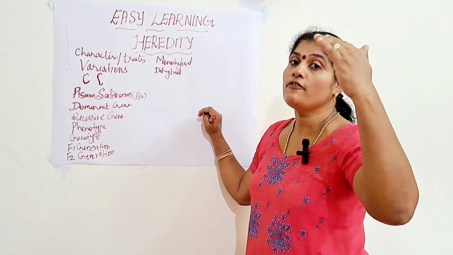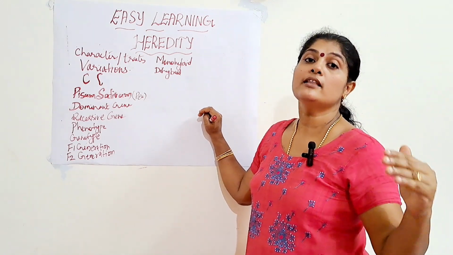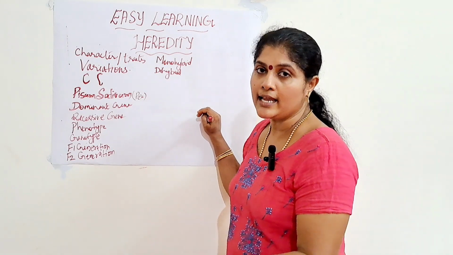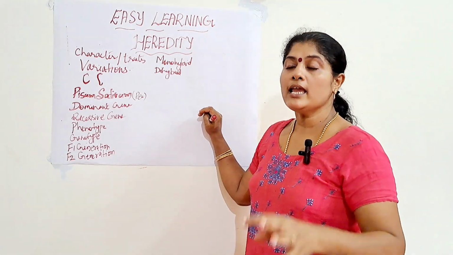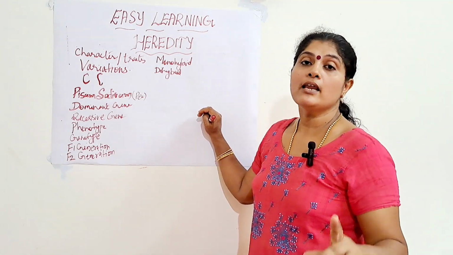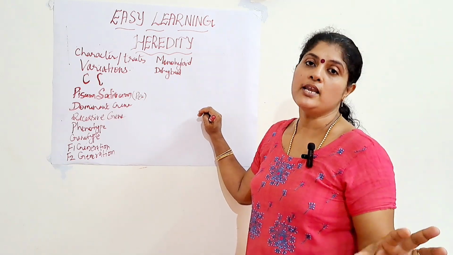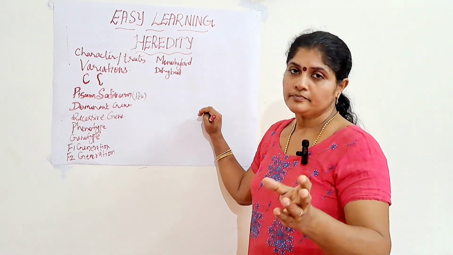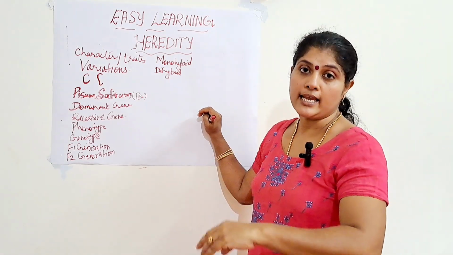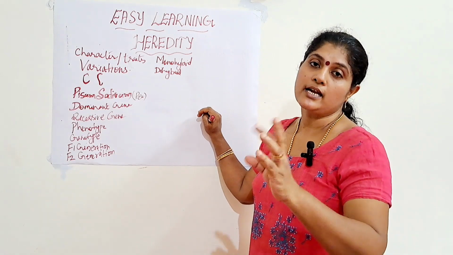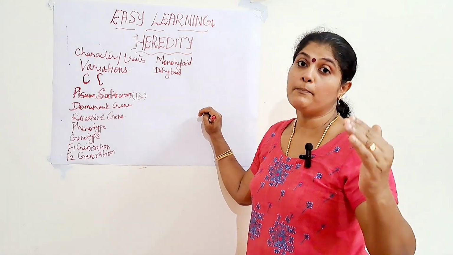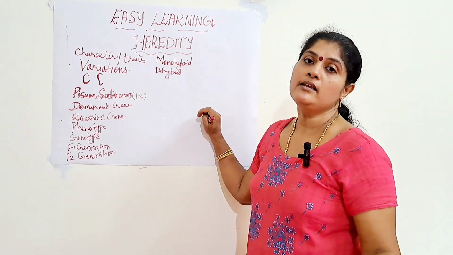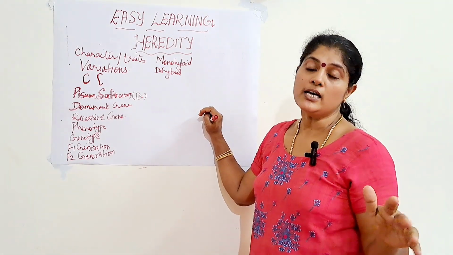The character which was not seen in the first generation was suppressed and reappeared in the second generation. That is why he came to the conclusion that the character observed in the F1 generation is known as the dominant trait or dominant character, and the suppressed character which reappeared in the F2 generation is the recessive trait or recessive character.